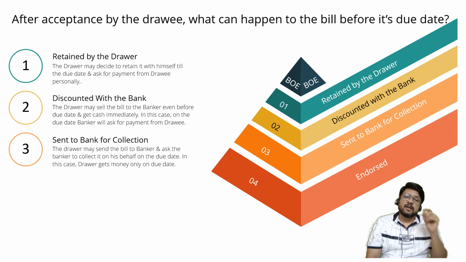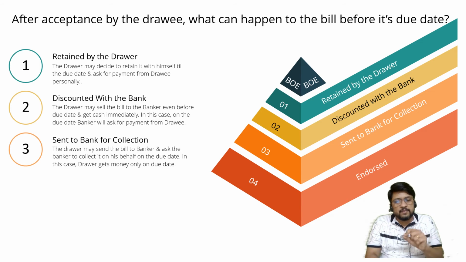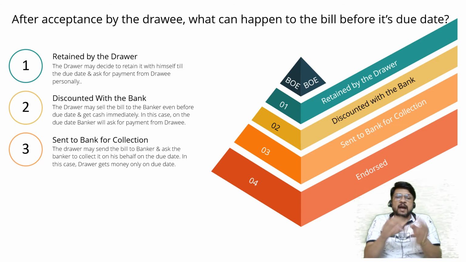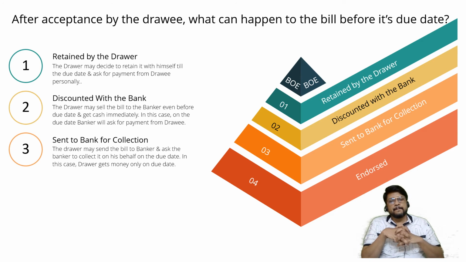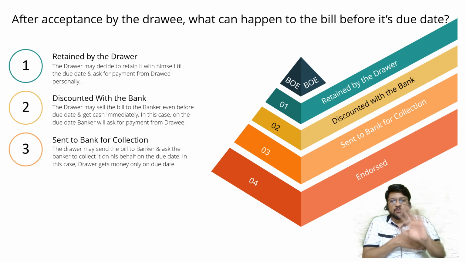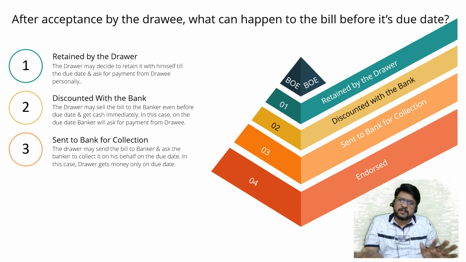So what I am doing, I am giving it to the banker. I am asking the banker to keep these bills with you. Keep a record of on which date I have given you which bills and what is the due date of the bill. On the due date, please collect it directly from the drawee and directly deposit it in my bank account. Banker is saying, sir, I am ready to give you cash now. On the due date I will get it from the drawee. No, I don't want cash now. I am not in urgent need of money.